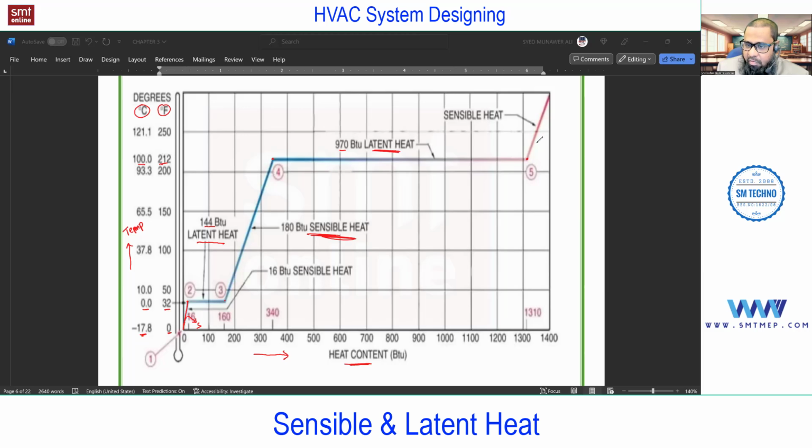Further, if you add heat, what will happen? The temperature of the vapor increases. We can call it superheated steam or superheated gas. So at this point it is completely in the vapor state, meaning gas state. Further, if you add heat, it stays in the vapor state but the temperature increases. Again, we call that sensible heat.